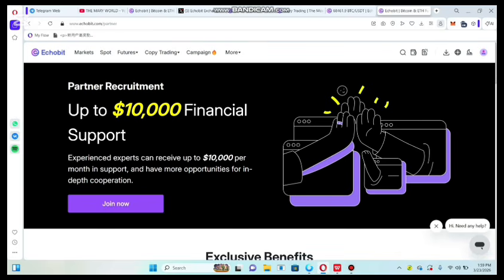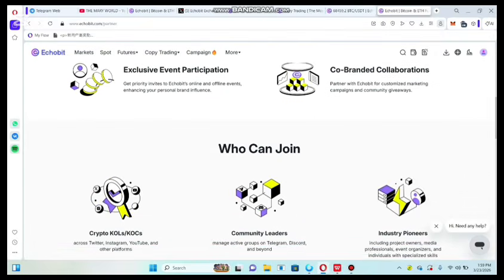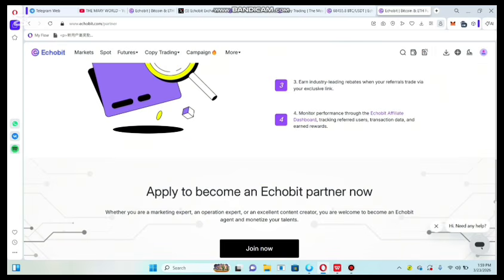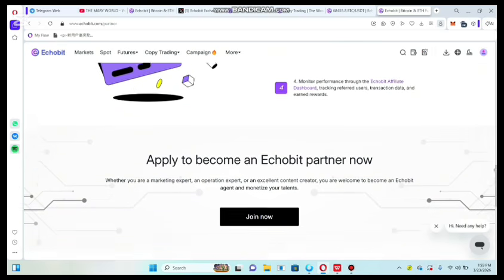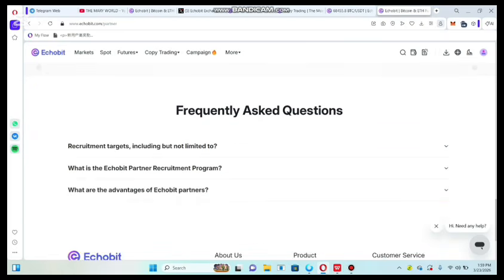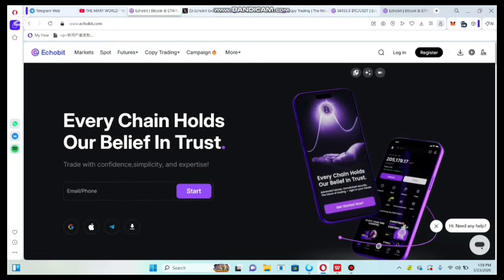Here is the partner requirement, up to 1000 plus financial sports. You need to see here. Also you can join it now. Execution benefit you can check. You can see who can join. Also you can see how to join this one, the application. Also you can apply to become an EcoBit partner. Also how to apply you can see here. You can apply now, guys. Also you can find out each and everything. So guys, this one exchange is very amazing.